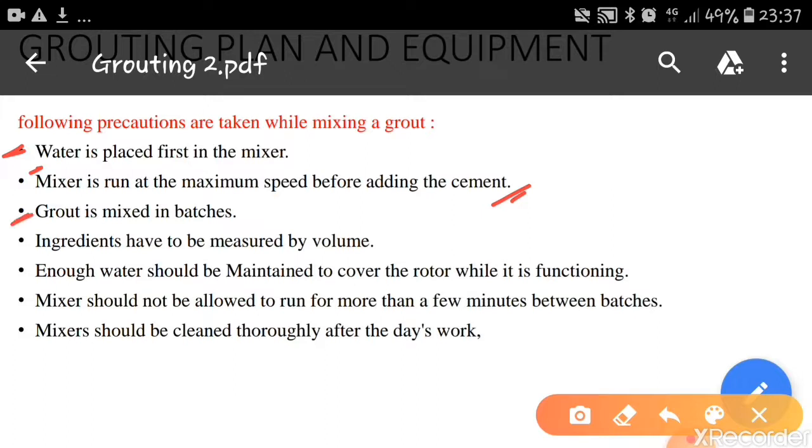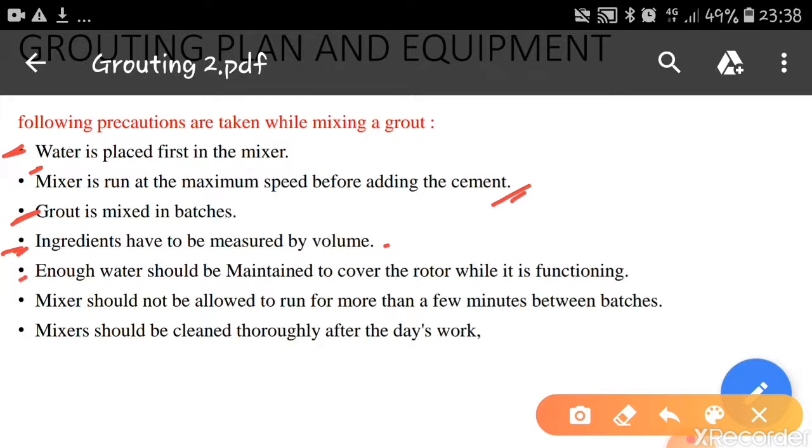Then grout is mixed in batches. We should not put the entire quantity of grout at a single stage. It should be done in batches. Small quantities have to be taken, mixed, and then sent to the pump and pumped. Ingredients have to be measured by volume. Whatever ingredients we have taken, we have to measure by volume, not by weight.